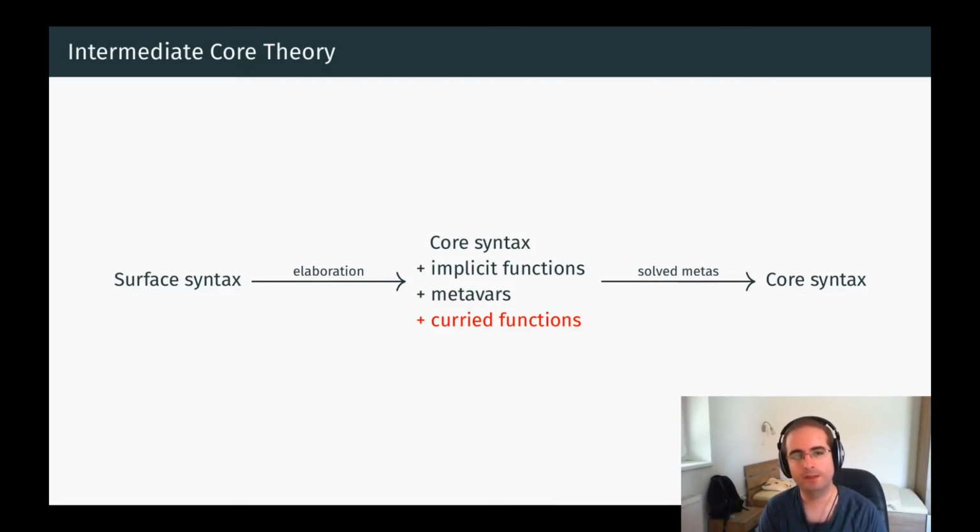Additionally, strictly curried functions are a modest extension of type theory, so we still have a well-behaved and computationally adequate core theory. And like the other extra features, strictly curried functions also disappear after elaboration. My impression is that if we want to have robust impredicative inference, strictly curried functions are a basic ingredient, similarly to how metavariables are a basic ingredient for general inference. Without this basic building block, potential solutions are significantly limited in power and efficiency.